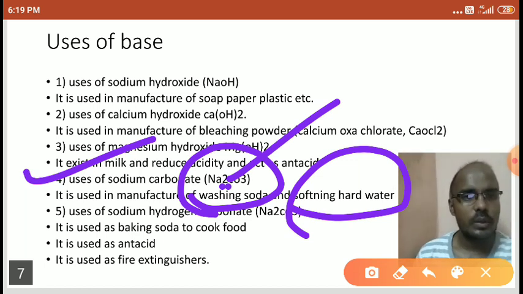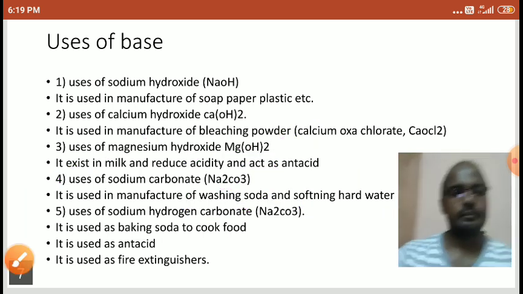Hard water, students, contains many mineral ions, so that kind of hard water we can't drink. When we purify it with the help of sodium carbonate, the hard water turns soft and is easy to drink. Right students?